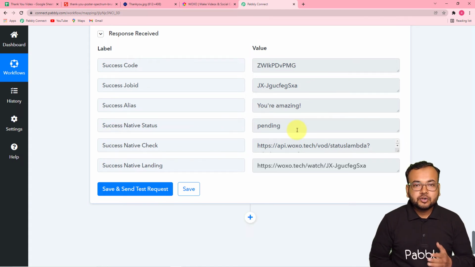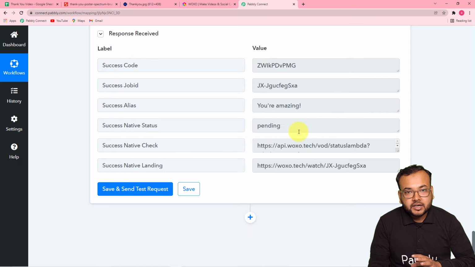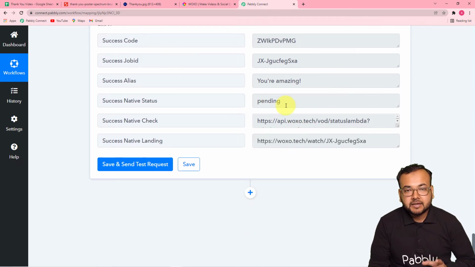So guys, Voxo takes some time to create a video out of the data that you have entered here. It won't create the video instantly as you enter the data here and click on save and send test request. So if you run this automation, it won't run instantly like this, because it will take about 5 minutes to create a video.